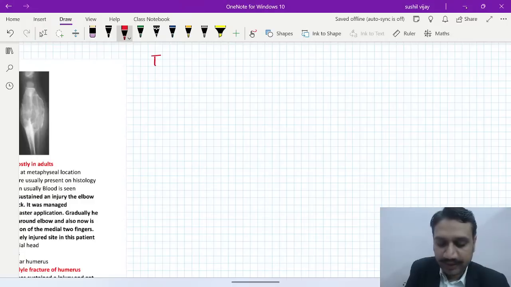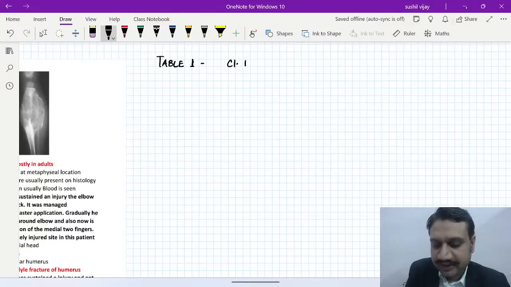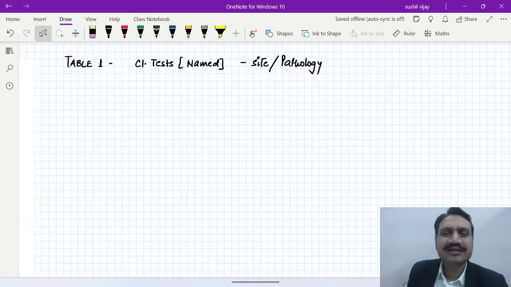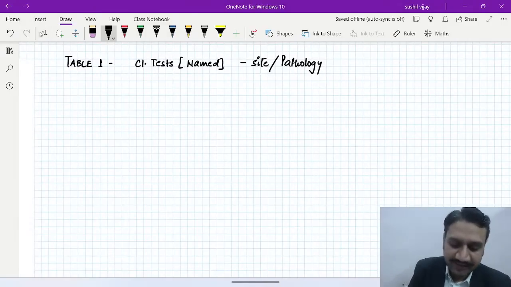So table number one, the first table I'm putting here, is about the clinical tests. Basically I'm talking about the named clinical tests, the sites involved, or the pathology for which they are done. So I'm very, very quickly revising all the orthopedic clinical tests. Okay, starting from the top.